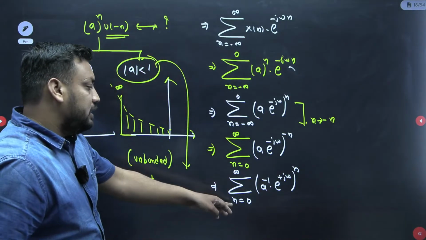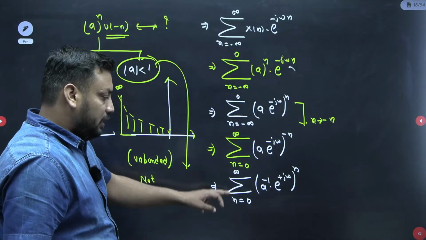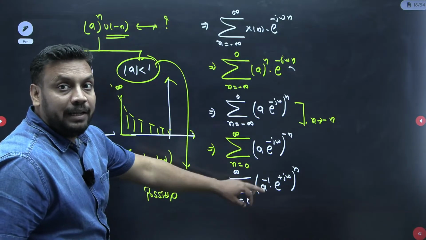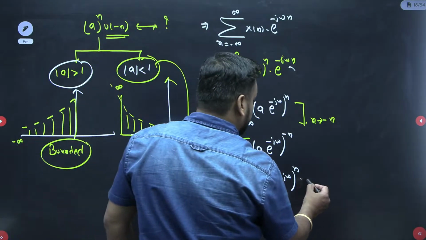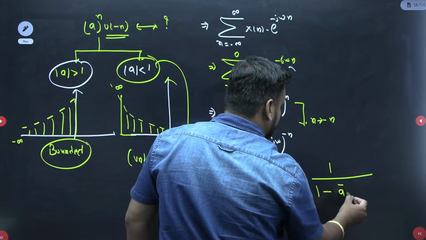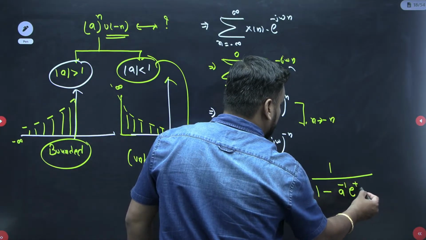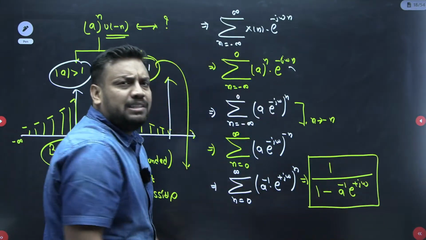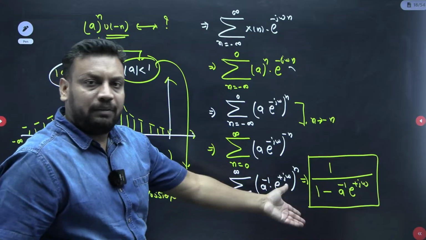And now it is nothing but the simple formula, because a is greater than 1, so here 1 by a is less than 1. Now you can apply this. When you apply it, you will get 1 upon 1 minus a inverse e to the power plus j omega. So this is the standard form. And do you know a inverse is itself 1 by a? A inverse is nothing but 1 by a.